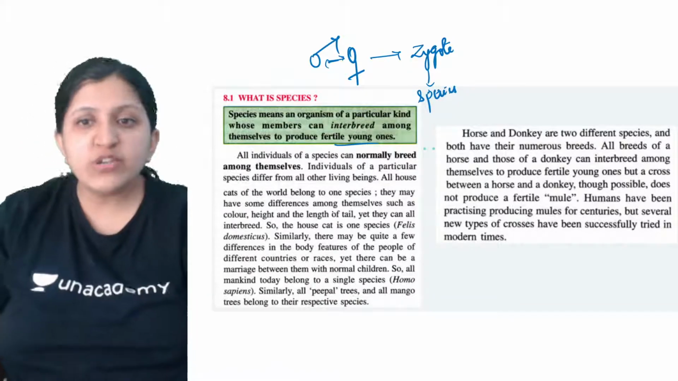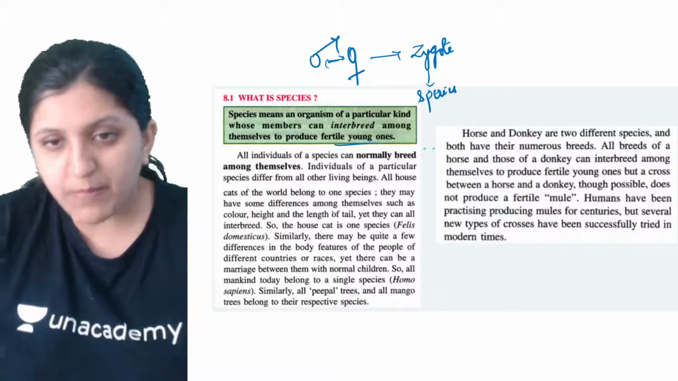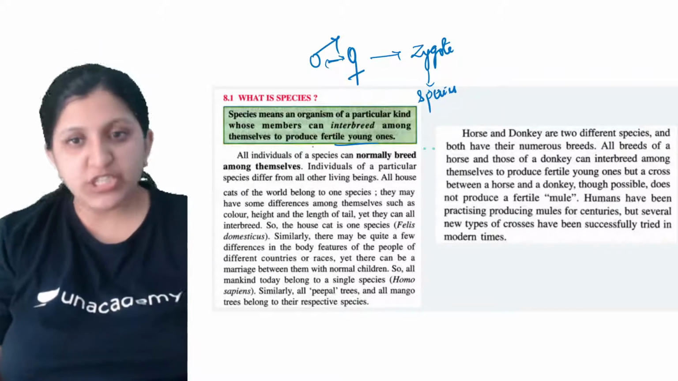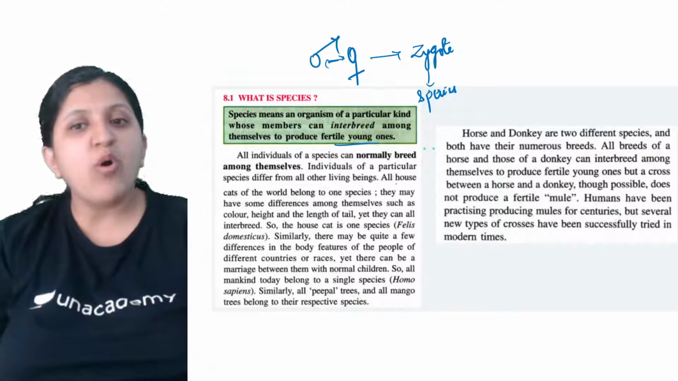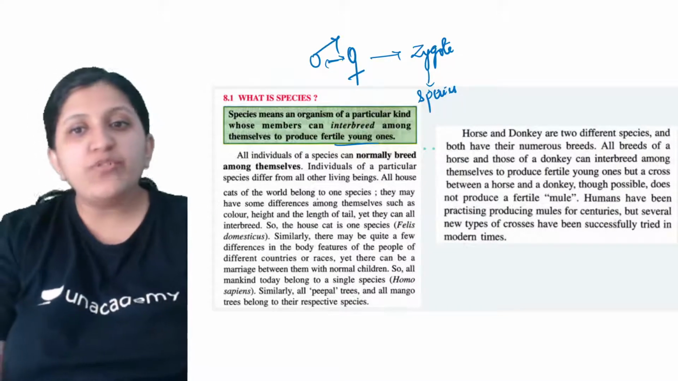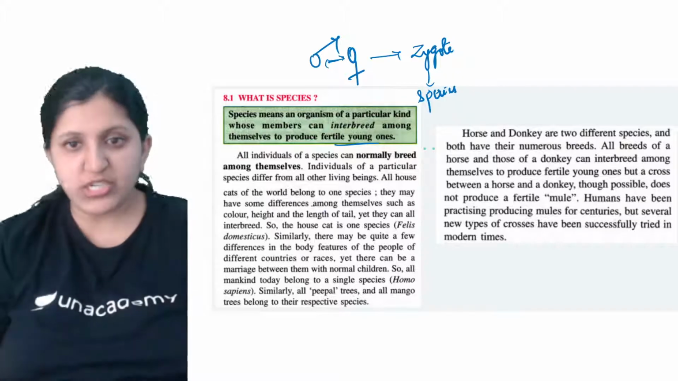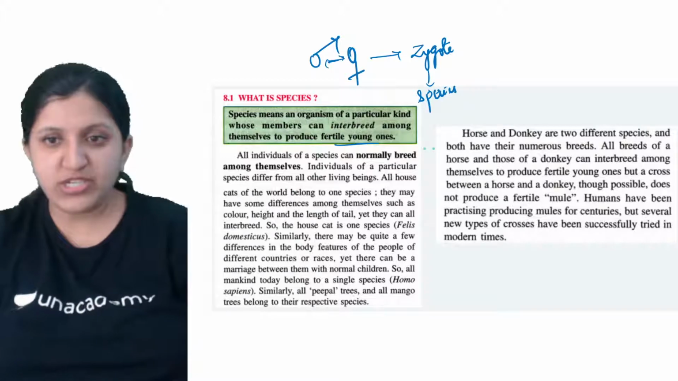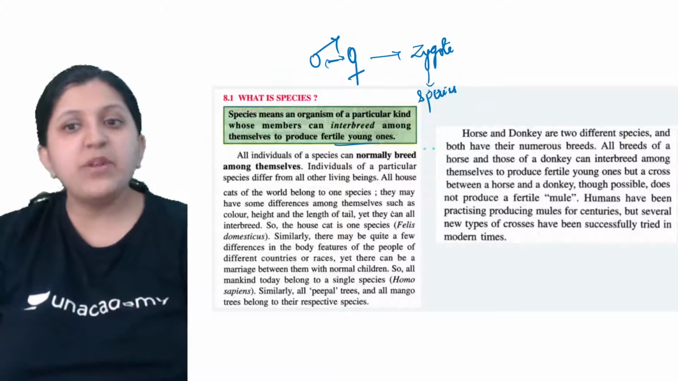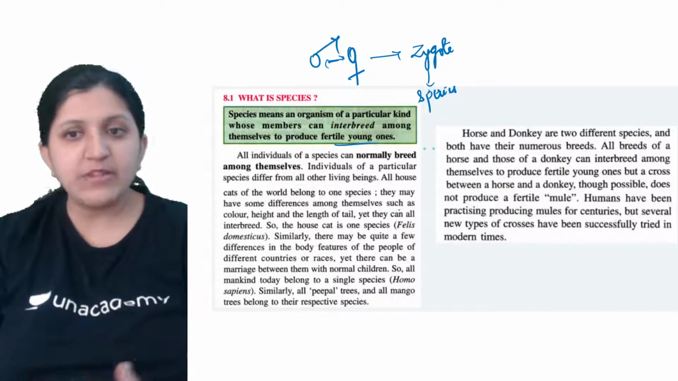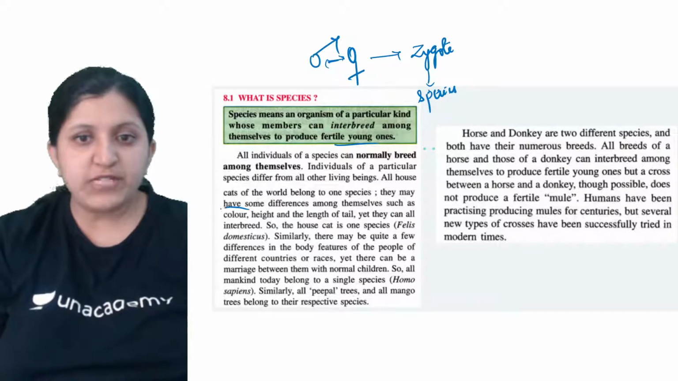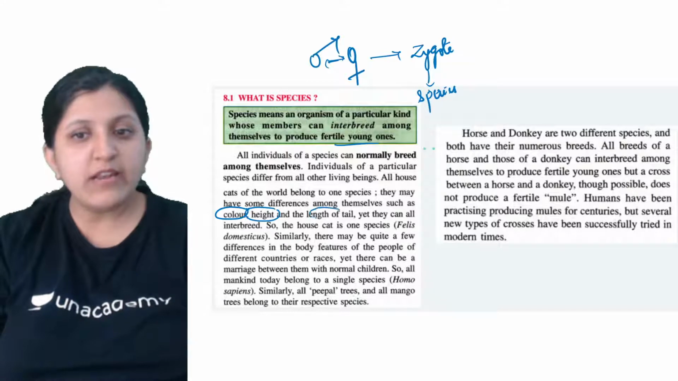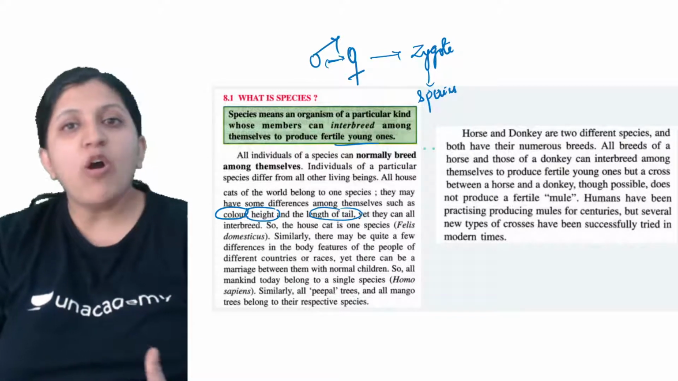All individuals of a species can normally breed among themselves. Individuals of a particular species differ from all other living beings. For example, cats of the world belong to one species. All house cats belong to one species itself. They may have some differences among themselves, such as color, height, or length of tail, but they can all interbreed.